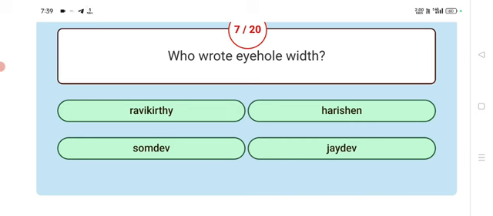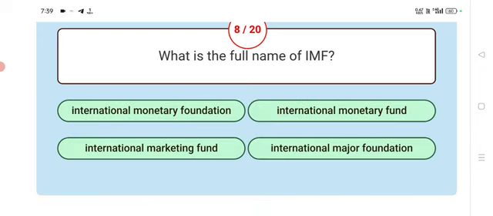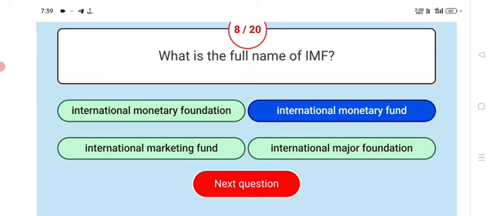Answer Ravi Kirti. Ravi Kirti wrote it. Next. What is the full name of IMF? Answer International Monetary Fund.